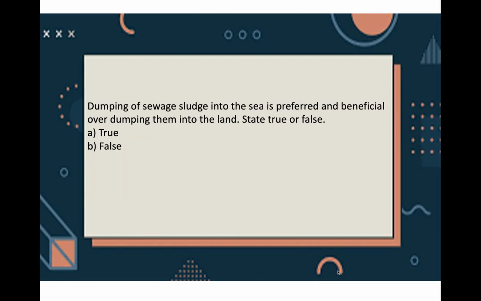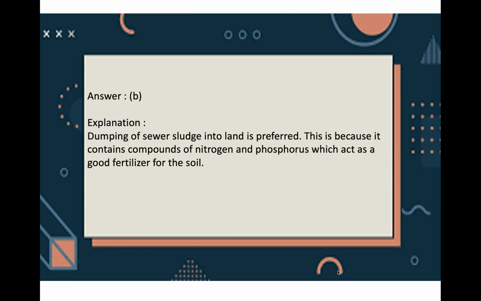Now, dumping of sewage sludge into the sea is preferred and beneficial over dumping them into the land. Is it true or false? Answer is false, because dumping of sewage sludge into the land is preferred as nitrogen and phosphorus containing compounds, acting as a good fertilizer for the soil, are present in them.